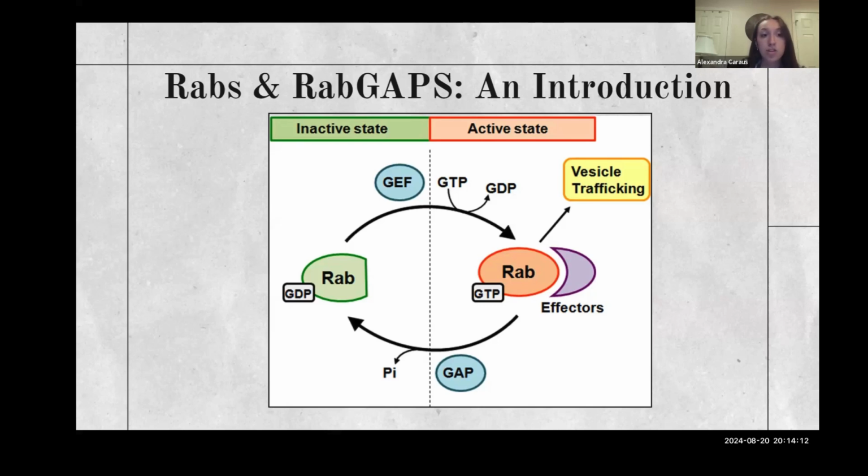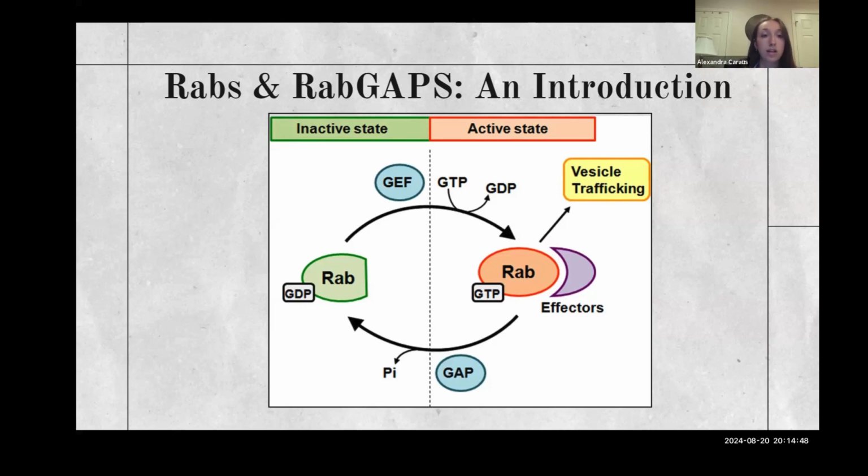So Rab3GAPs are essential for proper intracellular vesicle trafficking, and they're involved in various cellular processes, both in animals and plants. Specifically, there's a subfamily of Rab3GAPs in many organisms that specialize in stress response and, in animals, neurotransmitter release in neurons. However, the reason we're studying this in cotton is because in cotton, the function of Rab3GAPs is unknown, and it's not studied enough to the point that it is in other organisms.